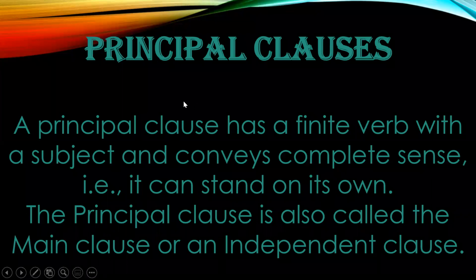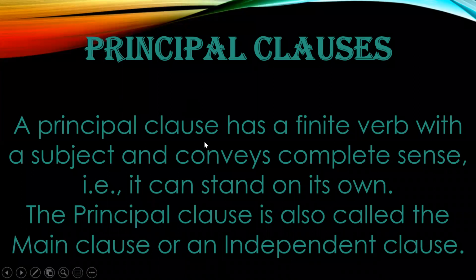Just like the previous example I gave you, "the girl is an astronaut" was capable of standing on its own. It was a main clause. It was an independent clause. It did not require any other clause to complete its meaning.